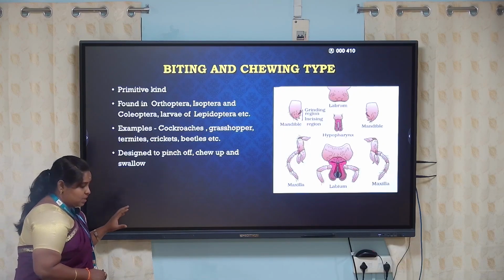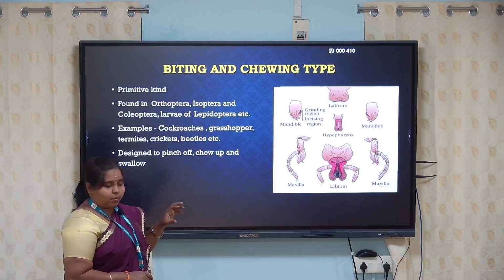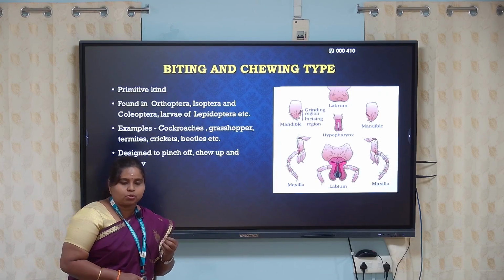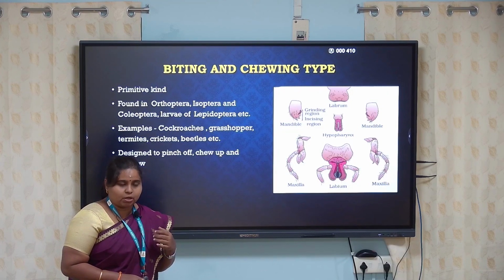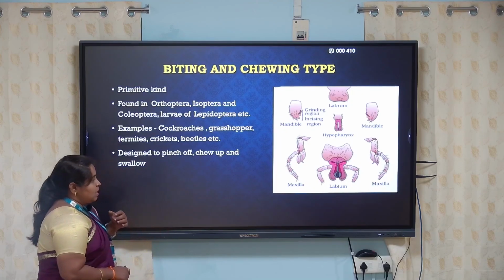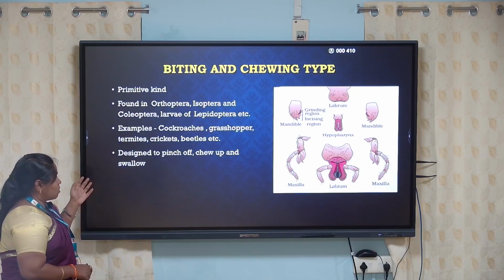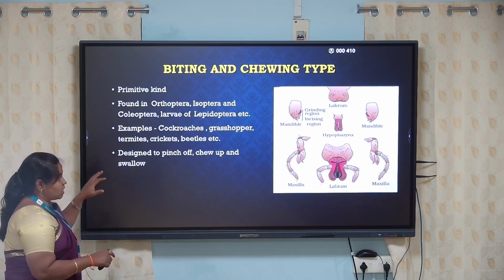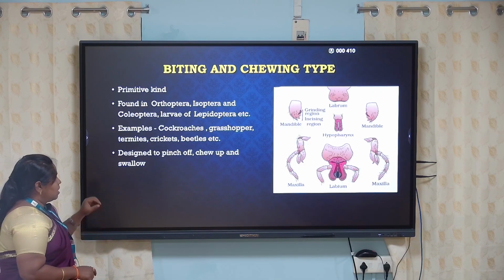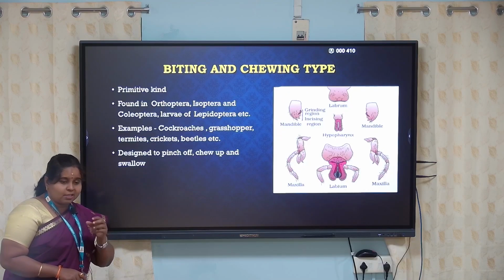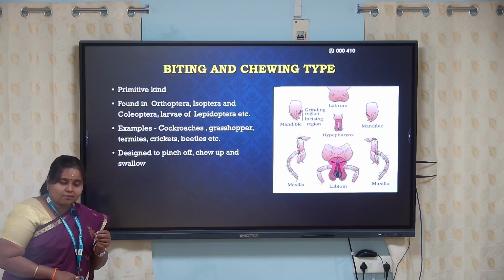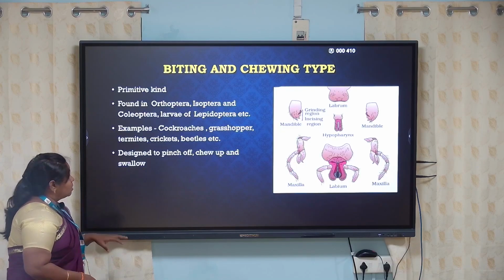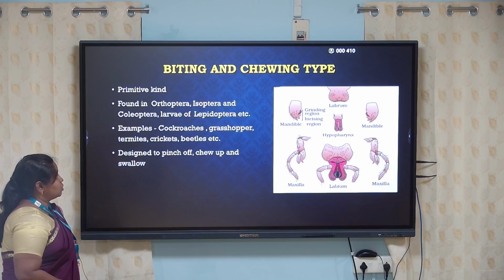This mouth part is like a primitive kind where the animal can chew their food and it helps to swallow it, as how we human beings are taking food. Generally roaches, cockroaches, grasshoppers, termites and all sorts of insects belong to this chewing type, and they will pinch off the food, chew the food, masticate the food nicely and swallow. So this is the major type of biting and chewing type.